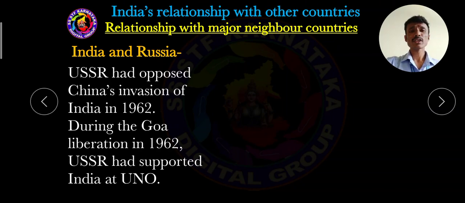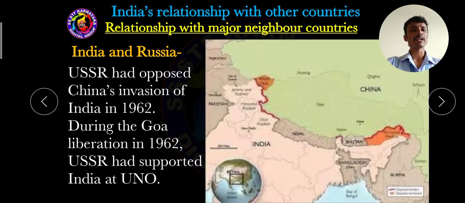In 1962, Russia opposed China's invasion of India, and during the Goa liberation time, Russia gave support to India, and in the UNO Russia always gave support to India. So look at this, dear students.